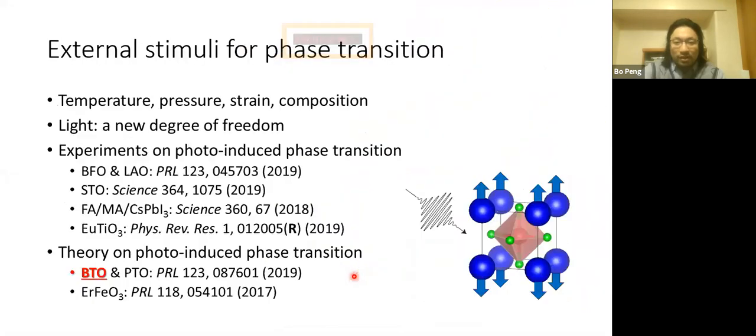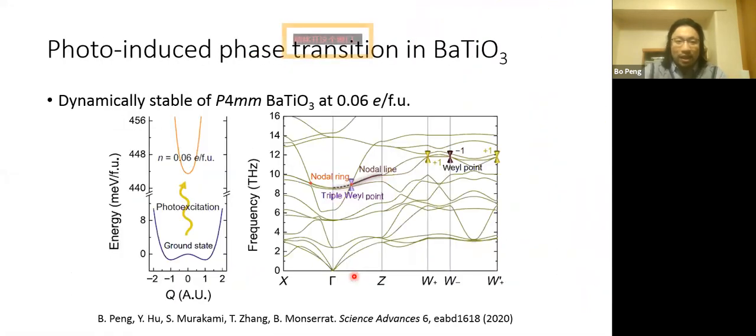After we consider photoexcitation, if we go along that imaginary phonon mode, we see a double Weyl structure. If we add photoexcitation, the double Weyl structure changes to a single Weyl. That means the original unstabilized phonon mode will be hardened, so its frequency won't be imaginary, but becomes finite.